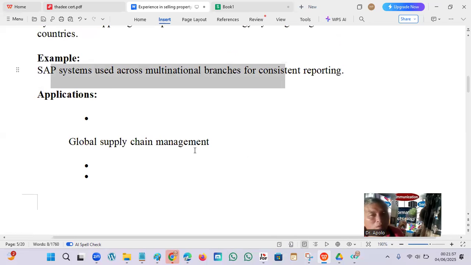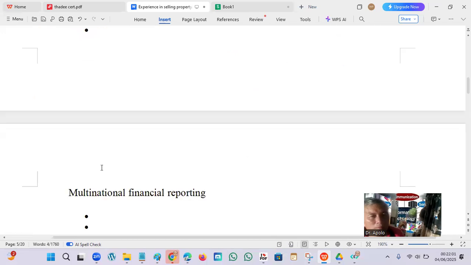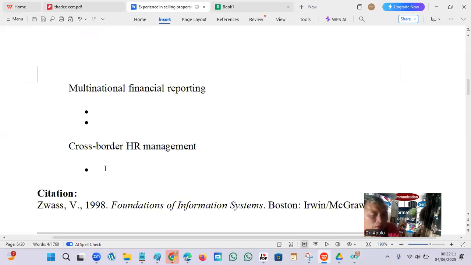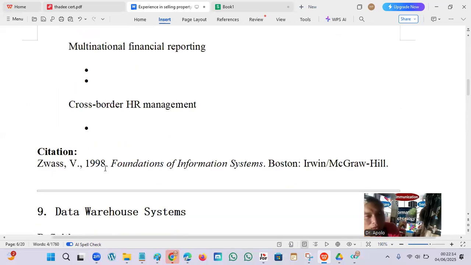Applications include global supply chain management, where you see the movement of flow, and multinational financial reporting, aside from local financial reporting. Also cross-border HR management, dealing with different nationalities.